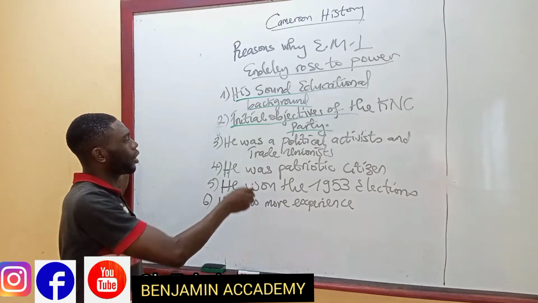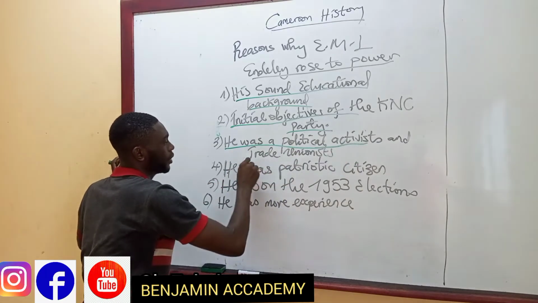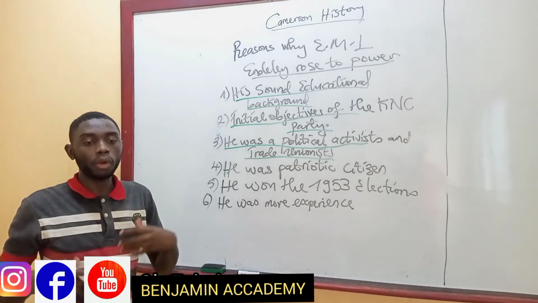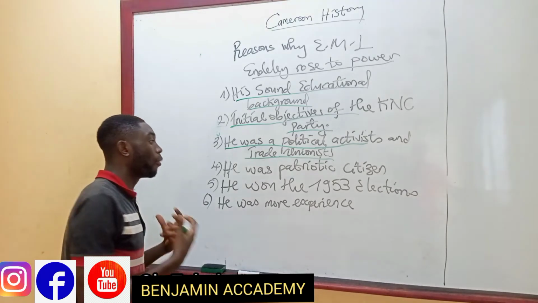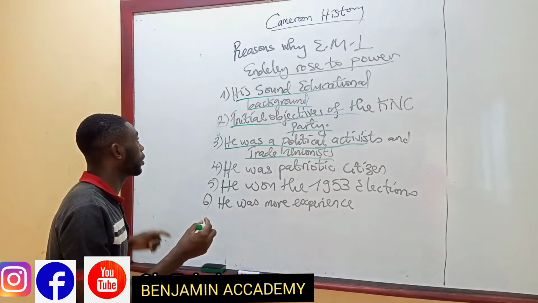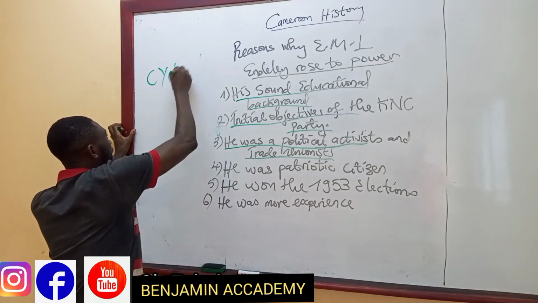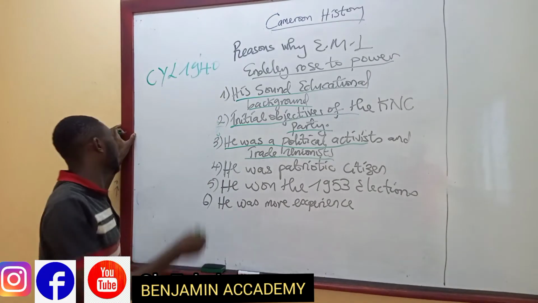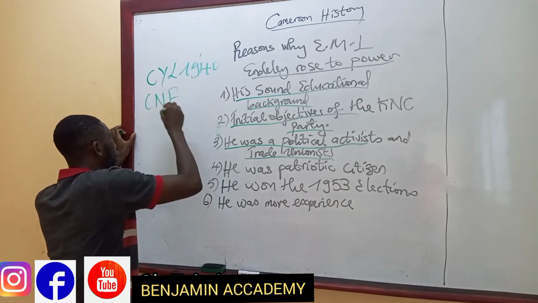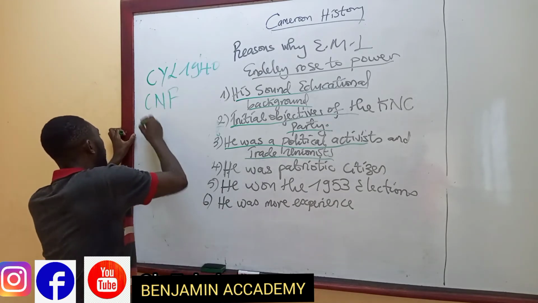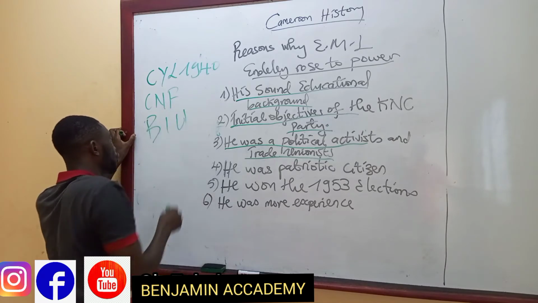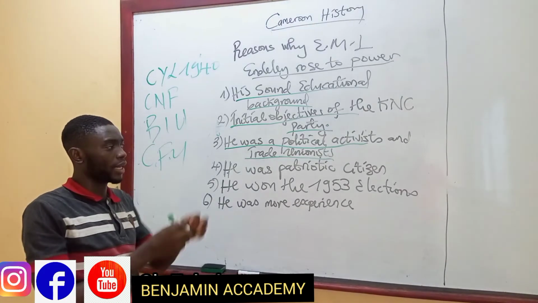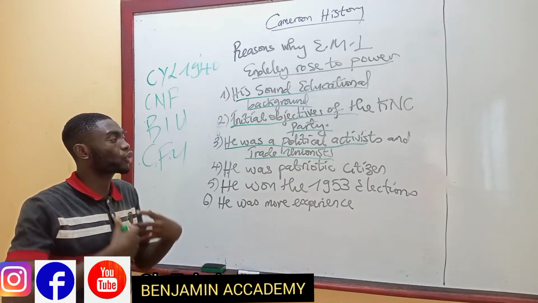The third one we talk about, he was a political activist and a trade unionist. E.M.L. Endeley, before becoming premier, was somebody who had already been active in politics, like forming some political pressure groups. For example, Endeley formed the Cameroon League in 1940 in Lagos together with Jambu Foncha and P.M. Kale. Endeley formed the Cameroon National Federation in 1949. Endeley formed the Bakweri Improvement Union. He formed the Cameroon Federal Union. These were some political associations that E.M.L. Endeley formed that made him become so active in politics.